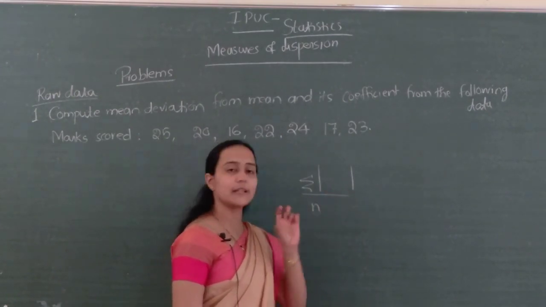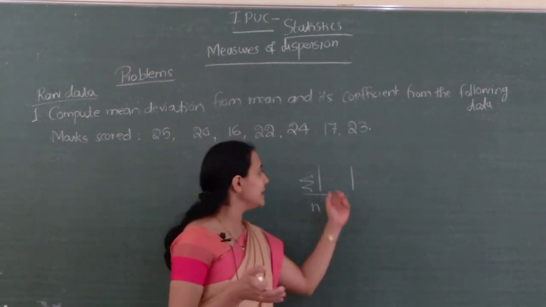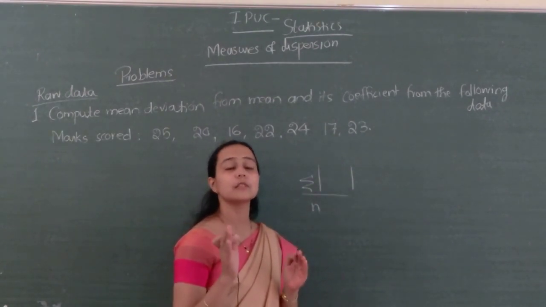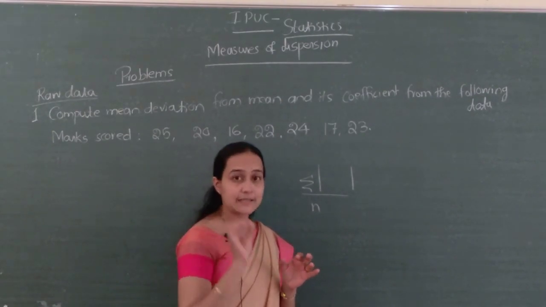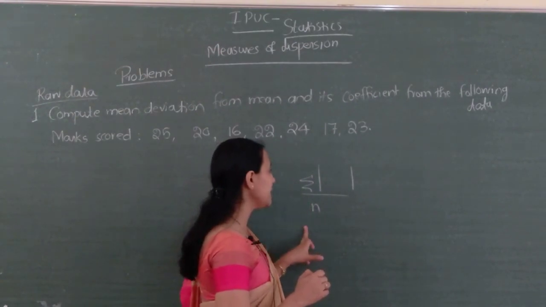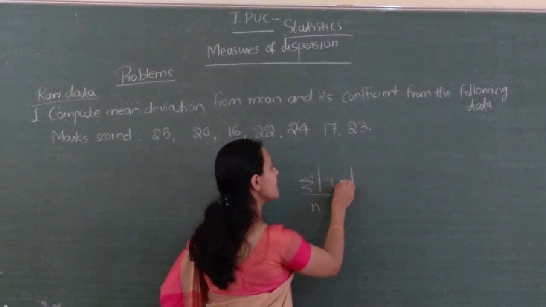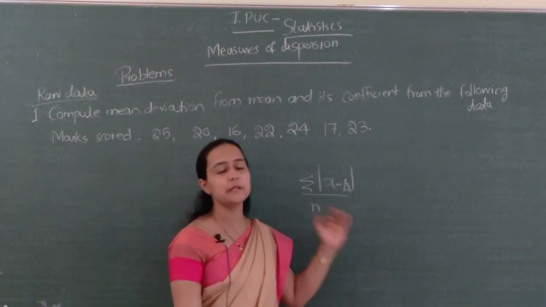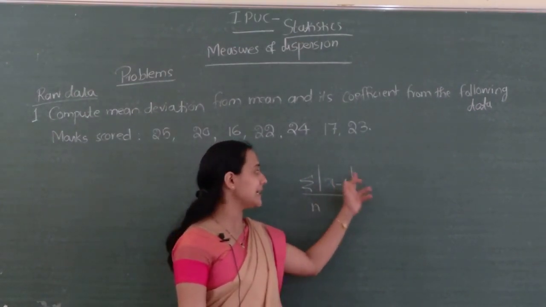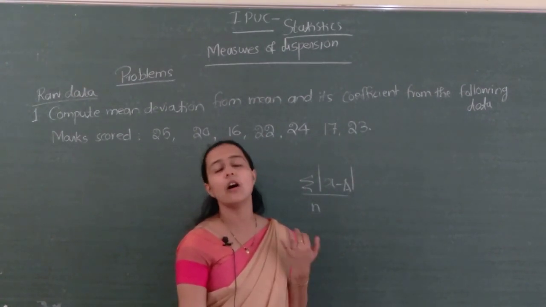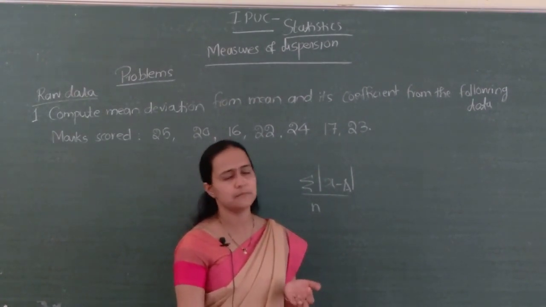We take only positive values; even though deviations are negative, we are not counting the sign, isn't it? The measure of central tendency may be arithmetic mean, median or mode.